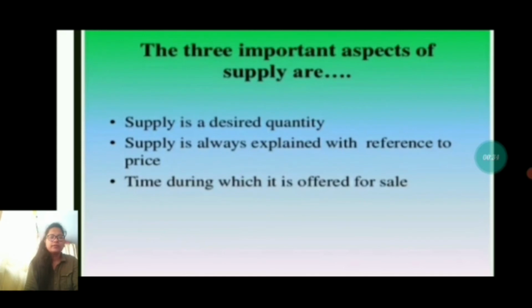Next are the three important aspects of supply. First, supply is a desired quantity. It indicates only the willingness, that is, how much the firm is willing to sell and not how much it actually sells. Next, supply is always explained with reference to the price. It means the supply curve always describes the relationship between the price of the good and the quantity supplied.